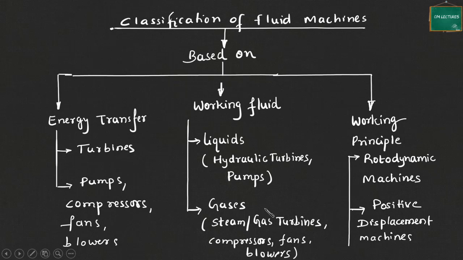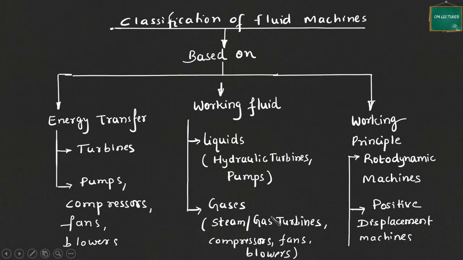The machines which handle gases are steam turbines and gas turbines. We will study these later also. But just to tell you, steam turbines used in a steam power plant utilize the high energy content available in the form of steam and convert that into mechanical energy.